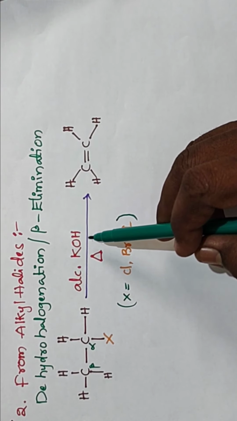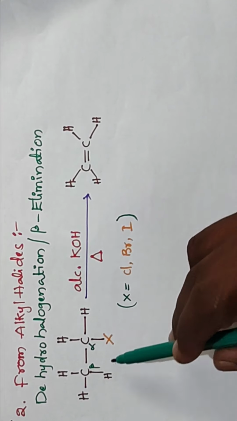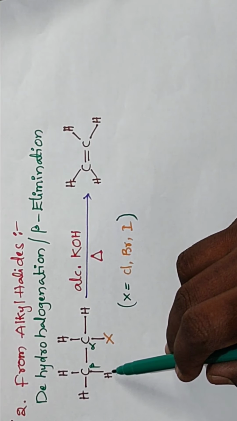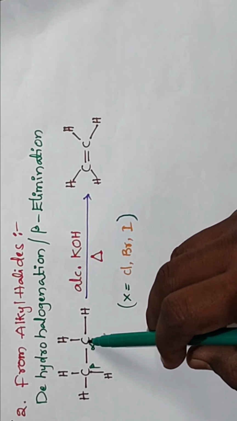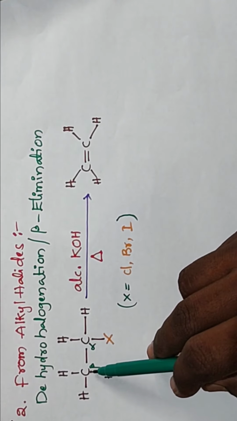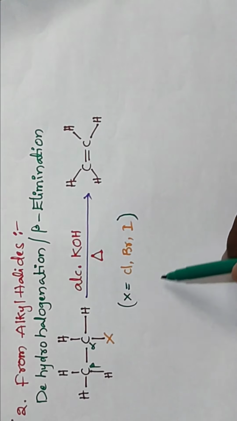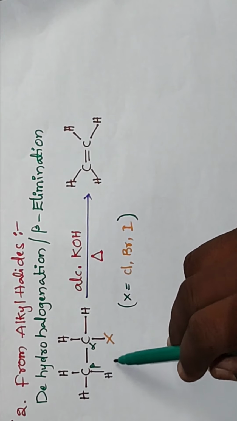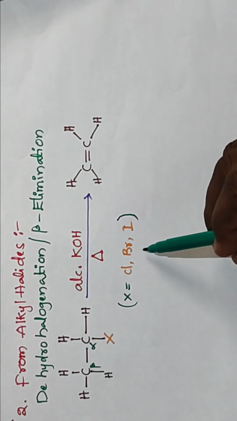So alcoholic KOH is used to remove the hydrogen from which position? Beta position. So this is the alpha and this is the beta. The carbon to which the halogen is attached is alpha and this is the beta. So first of all, beta hydrogen is removed, with the formation of H plus. After removal of H plus, it is converted to form a double bond. The halogen is removed with the formation of X minus.